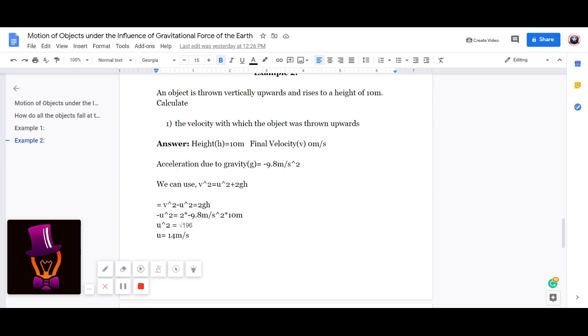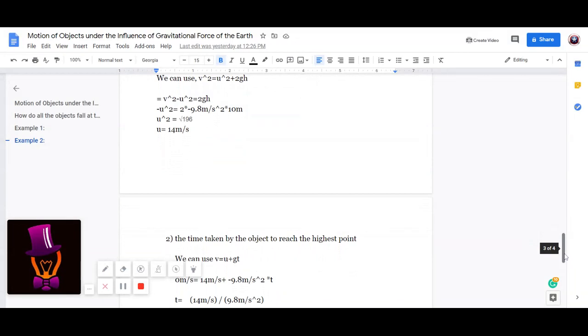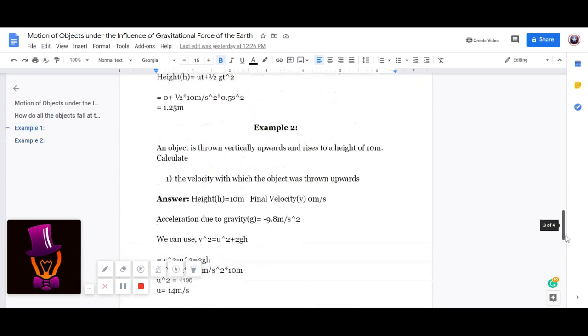So therefore, we get minus u square equal to minus 196. But we can make it plus on both sides. So u square equal to 196, which will be u equal to 14 meter per second. That was the initial velocity, 14 meter per second. That was the velocity with which the object was thrown upwards.